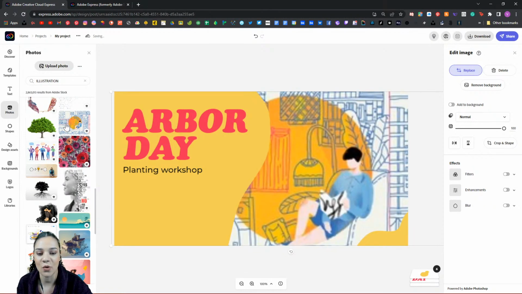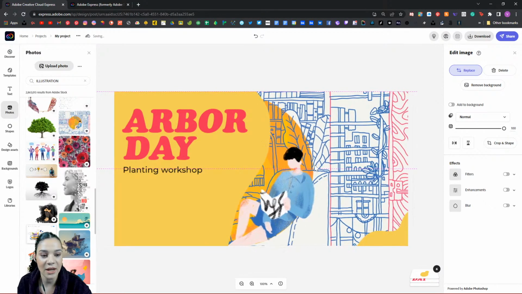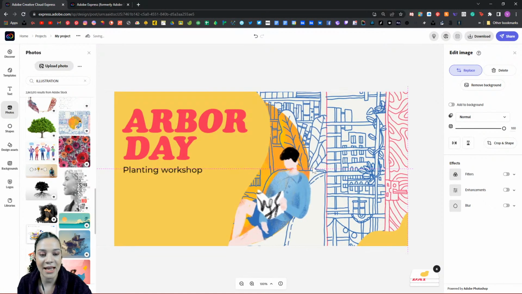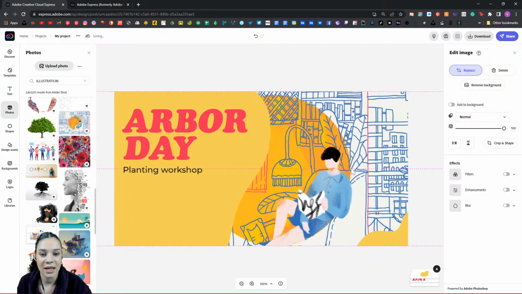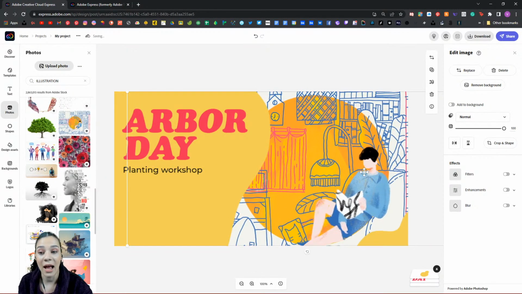So I'm going to go ahead and drop this in here, and I really liked this image because it's a wider image so that I can position it however I want. If I want to show all the way to the edge here, I can. If I want to bump its center, I can. And if I want to bring it over to the side, which is what I am actually going to choose to do, I can as well.